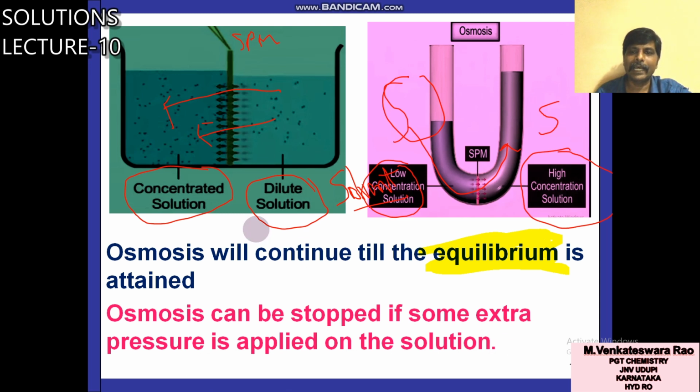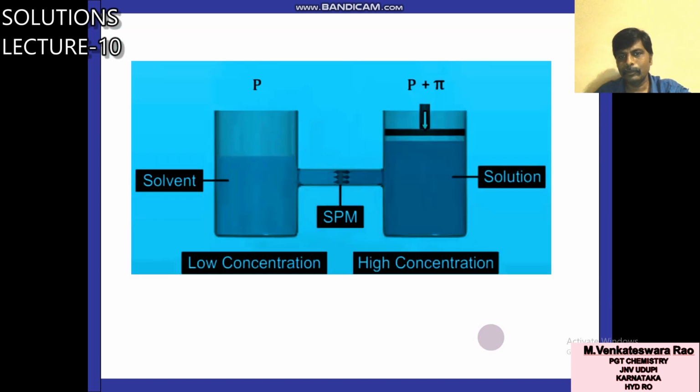So, understood that osmosis means the flow of solvent molecules from dilute solution to concentrated solution, from low concentration solution to high concentration solution, from pure solvent to solution. You can give any one of the three types. Osmosis will continue till the equilibrium is attained. Osmosis can be stopped if some extra pressure is applied on the solution. So it is related to osmotic pressure. We will see that one.